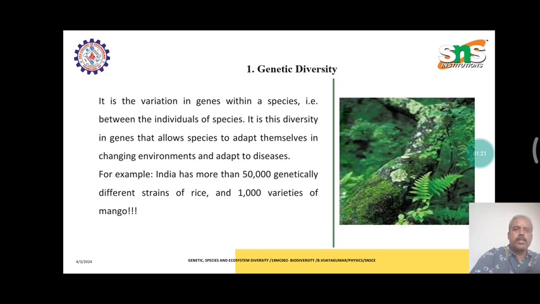The first one is genetic diversity. Based on the genetic form, the species will be entirely different from individual to individual. It is a diversity in genes that allows species to adapt themselves to a changing environment and to diseases. For example, our country India has more than 50,000 genetically different strains of rice, and thousands of varieties of mangoes are also found in our country.